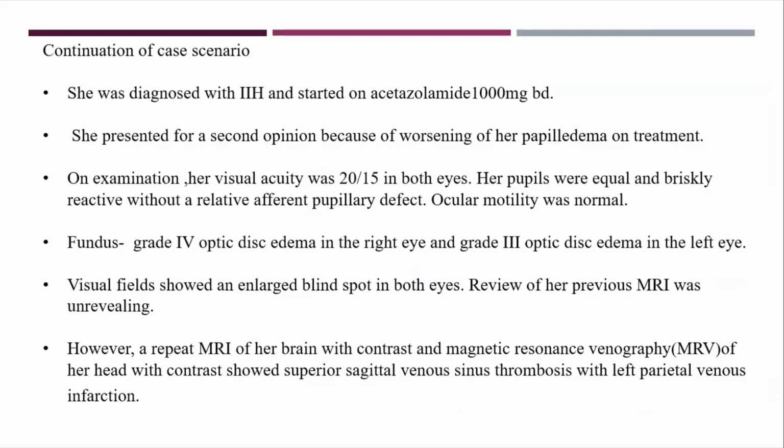Continuing the case scenario, she was diagnosed with IH, but in view of worsening papilledema she was referred to a higher center. On examination, her visual acuity was 20/15 and she had grade 4 and grade 3 papilledema in her two eyes. Visual fields had enlarged blind spots. MRI was repeated; her previous MRI was normal. So don't hesitate to repeat the imaging when the patient has severe symptoms. Her repeat MRI showed venous sinus thrombosis, in the superior sagittal sinus. Hence we should not miss a secondary alternative diagnosis, and as madam told, IH should not be over-interpreted.